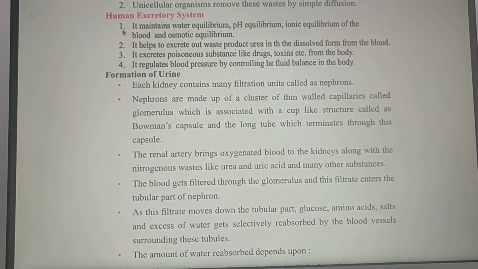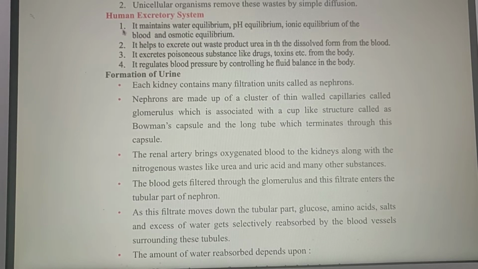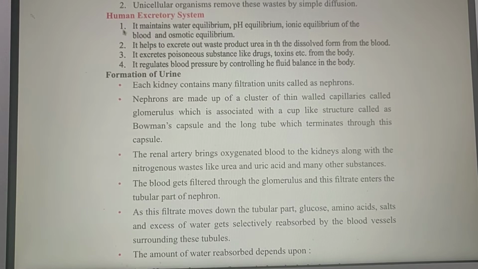I will show you the diagram where you can see how it filtrates. As this filtrate moves down the tubular part, glucose, amino acids, salts and excess of water get selectively reabsorbed by the blood vessels surrounding these tubules.